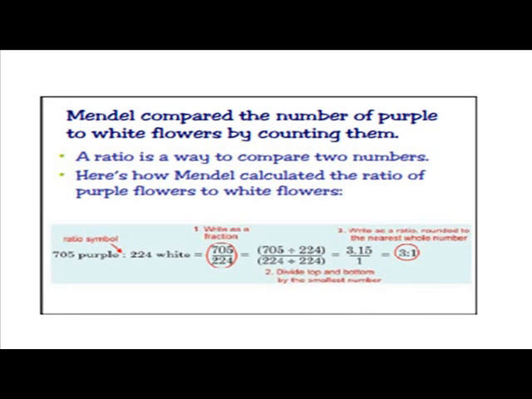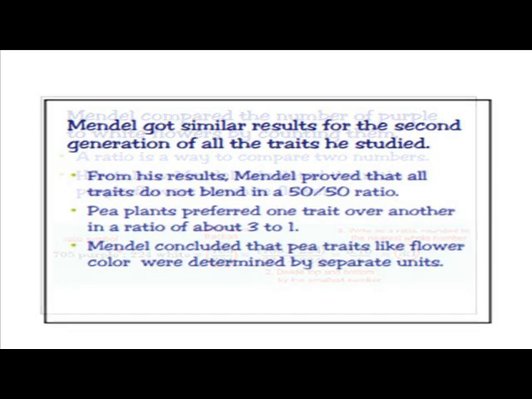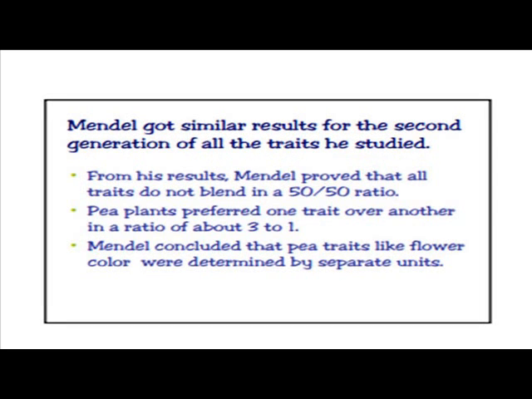Mendel compared the number of purple to white flowers by counting them. A ratio is a way to compare two numbers. Here's how Mendel calculated the ratio of purple flowers to white flowers. Mendel got similar results for the second generation of all the traits he studied. From his results, Mendel proved that all traits do not blend in a 50-50 ratio. Pea plants preferred one trait over another in a ratio of about 3 to 1.